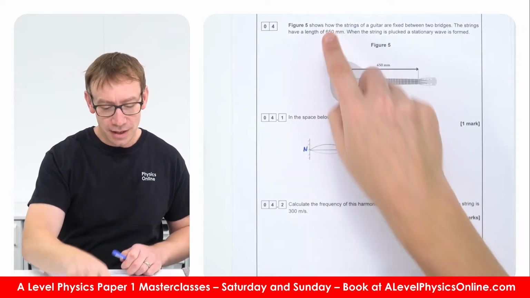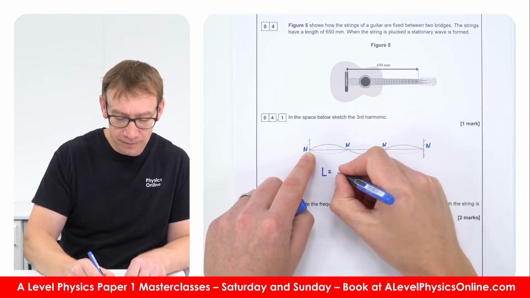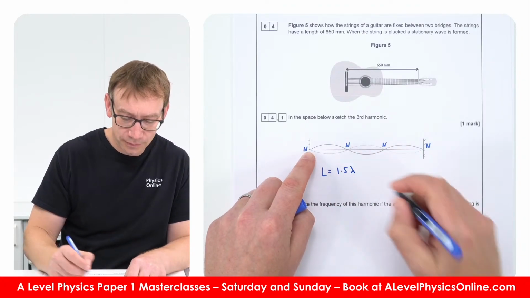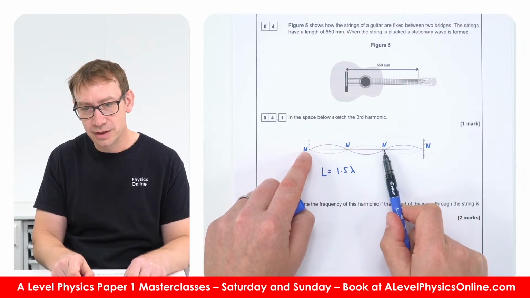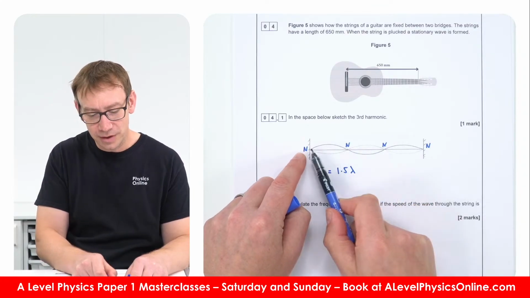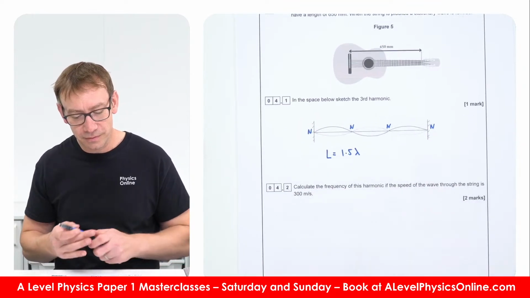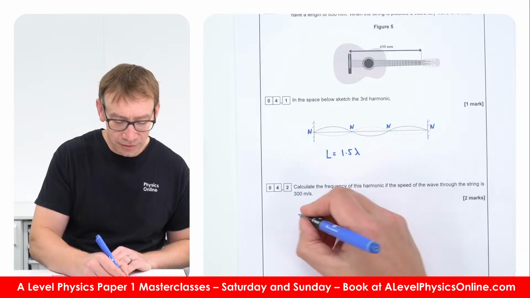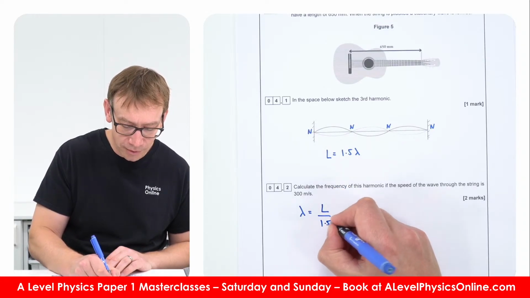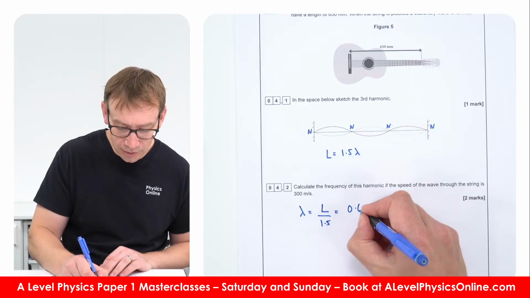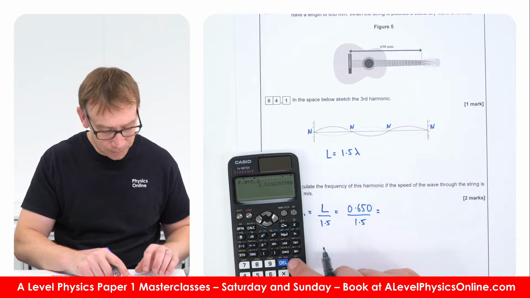So we know the length, and here, that length is equal to 1.5 wavelengths, because the wavelength is from a node to a node to another node, and therefore this is one wavelength. As we can see, the wave goes up, down, and back to the middle, so that's one wavelength. So this length is 1.5 lambda. So the wavelength is going to be equal to the length of the string divided by 1.5, which is 0.650 meters divided by 1.5, which is